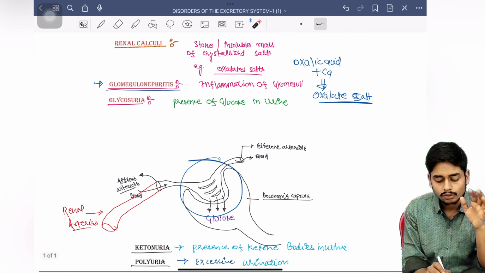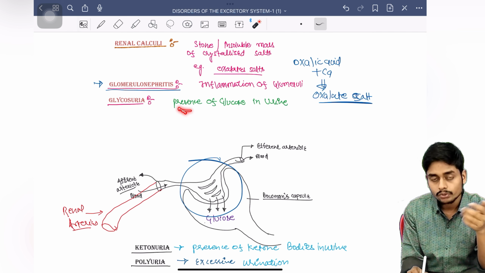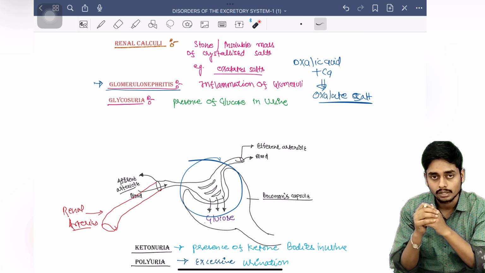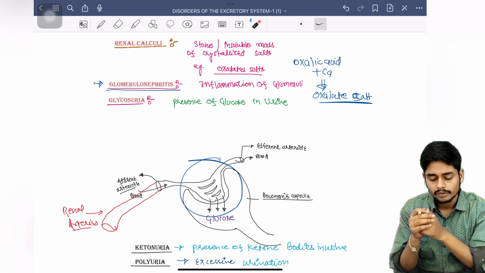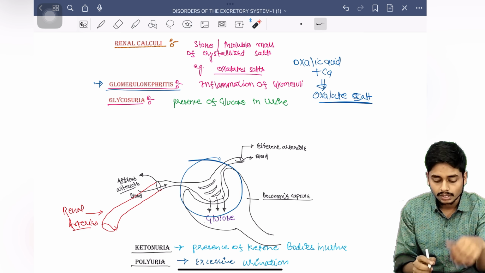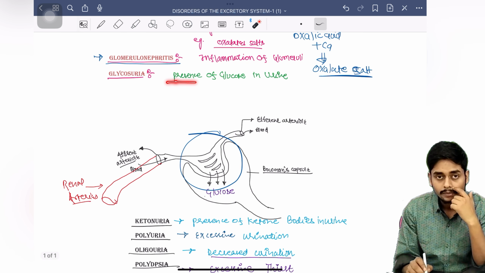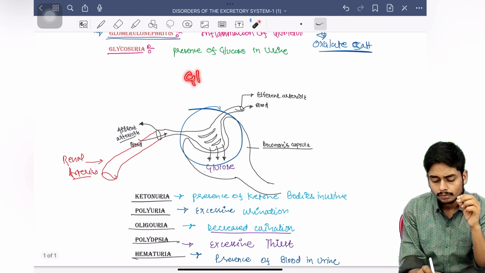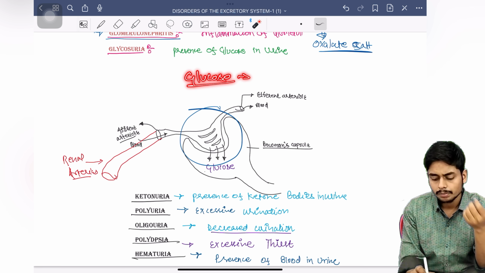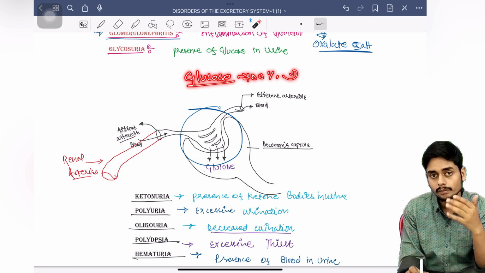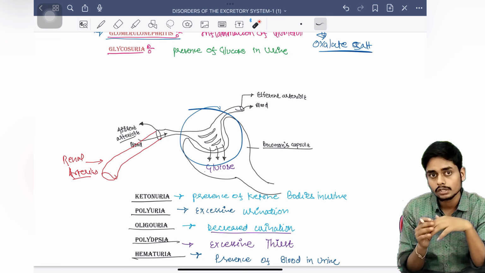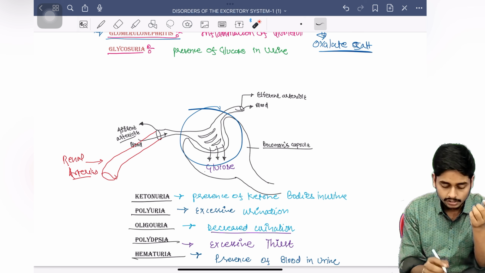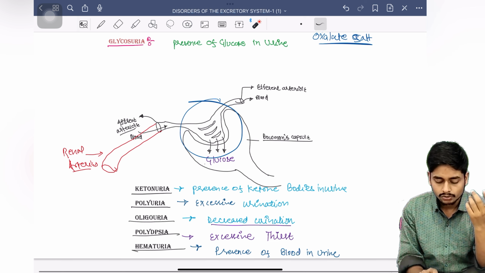The next condition is glycosuria. Glycosuria is the presence of glucose in urine. This is seen in the condition diabetes mellitus, which you may have read in the endocrine system as well. Diabetes mellitus leads to glycosuria, presence of glucose in the urine. Because we have read that 99 or 100% of the glucose is already reabsorbed from the PCT and other tubules. So in normal urine there is no glucose, but in diabetes mellitus there is glucose in the urine. That condition is called glycosuria.